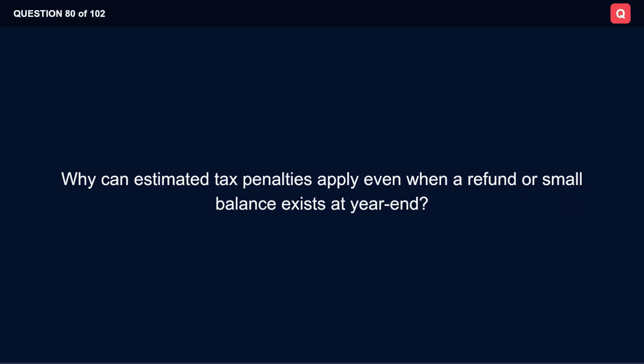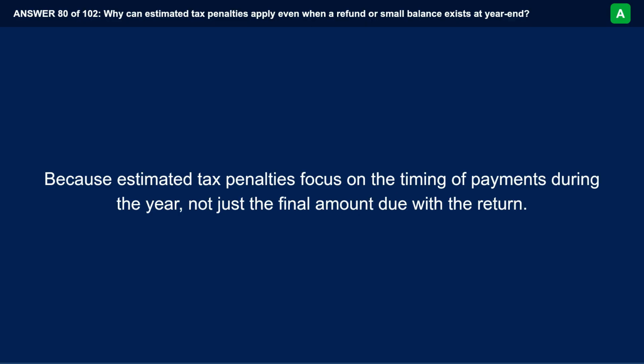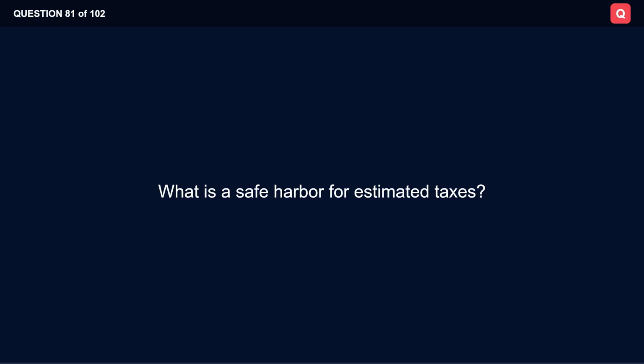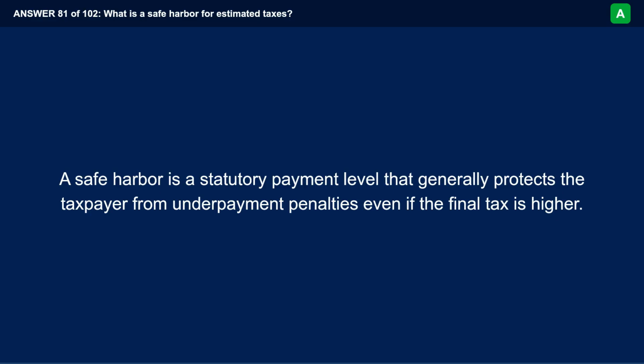Why can estimated tax penalties apply even when a refund or small balance exists at year-end? Because estimated tax penalties focus on the timing of payments during the year, not just the final amount due with the return. What is a safe harbor for estimated taxes? A safe harbor is a statutory payment level that generally protects the taxpayer from underpayment penalties, even if the final tax is higher.